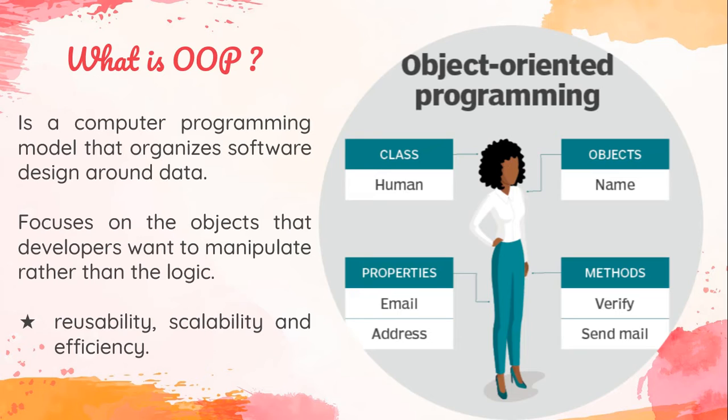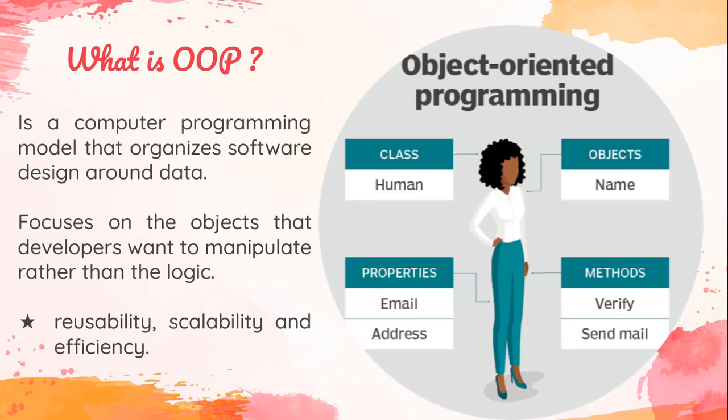If we talk about a class, in the right hand side image you can see that human is our class. We have objects, methods and properties. All these data are connected to each other. We can say that our software design is built around our particular data.